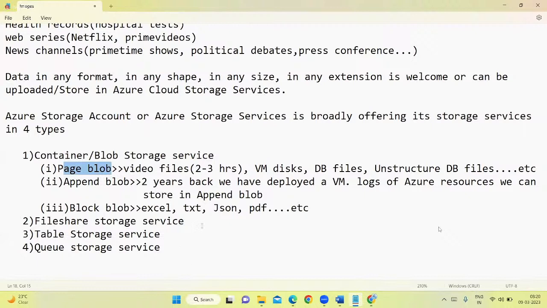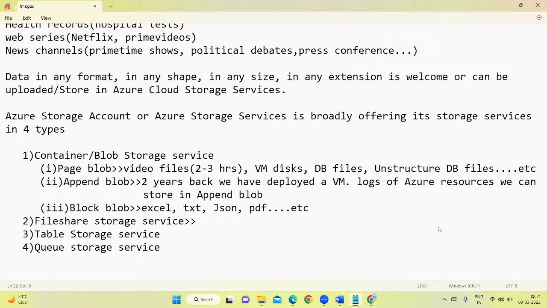Getting, guys? File share storage services, if you want to store the files which have completely raw data. Raw data means the file has data, but seeing that file, you cannot understand what it is about. You cannot make any judgment. Complete raw data. That file, you have to put it in some tools like Informatica or Oracle BI or MS BI. With that, we'll upload, we'll do extract, and then we'll finally dump the data in some databases. And after that, you can make some judgments. You can understand what the data is about.